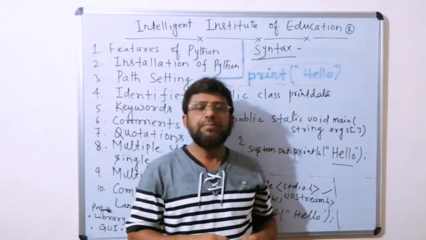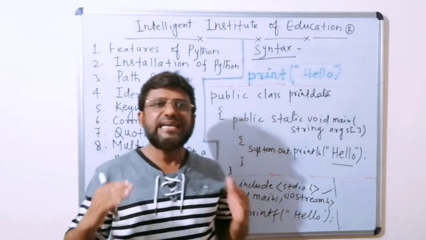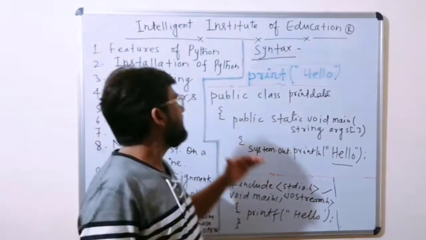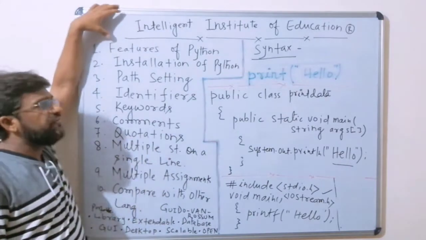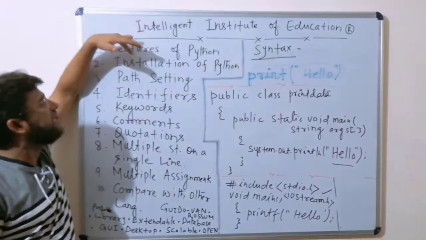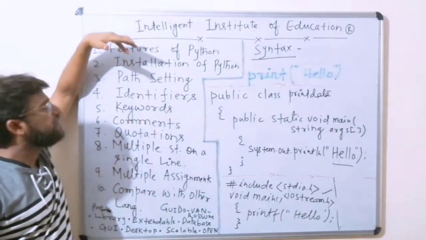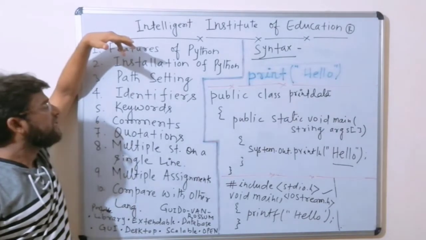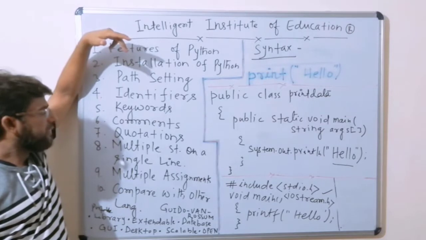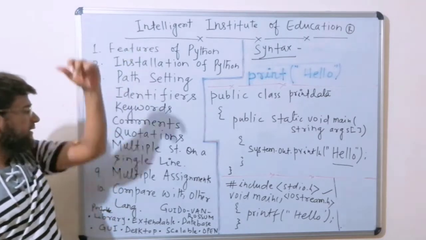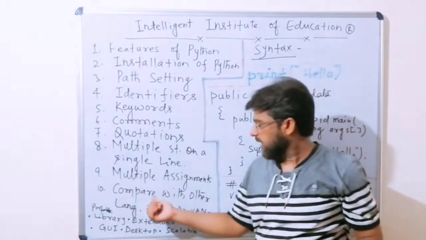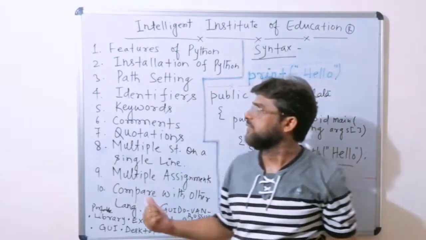In the first video I explained the course content of Python, and today I am going to explain this session. Number 1, features of Python, and after explaining the features of Python I will explain how to install Python. Next, path setting, identifiers, keywords, comments, quotations, multiple statements on a single line, multiple assignment, and comparison with other programming languages.